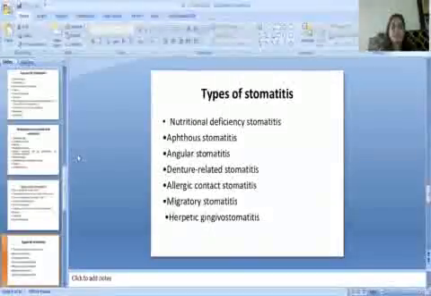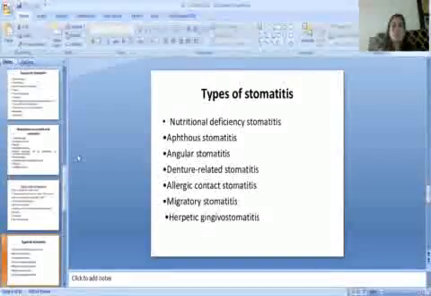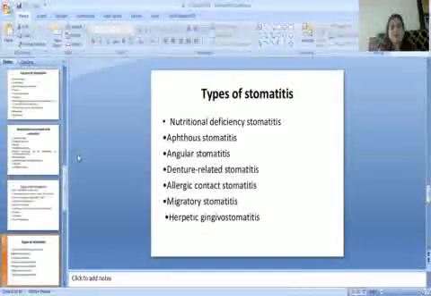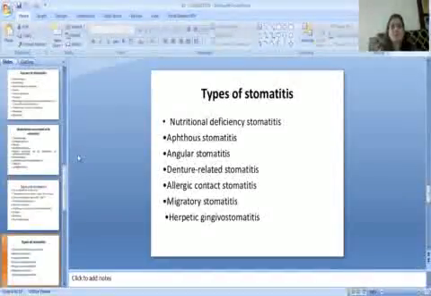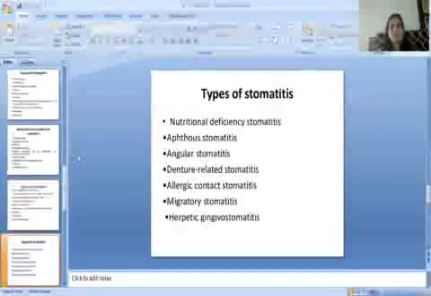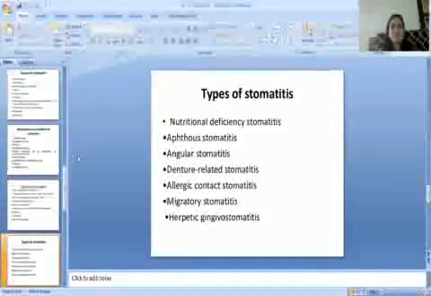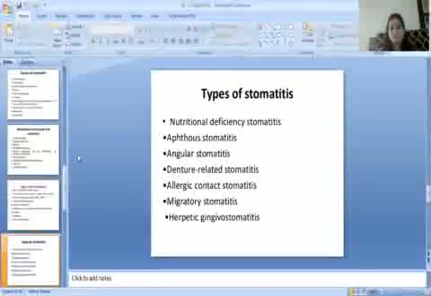Then comes the types of stomatitis. The stomatitis can be nutritional deficiency stomatitis, epiphyseal stomatitis, angular stomatitis, denture-related stomatitis, allergic contact stomatitis, migratory stomatitis, or herpetic gingivostomatitis.